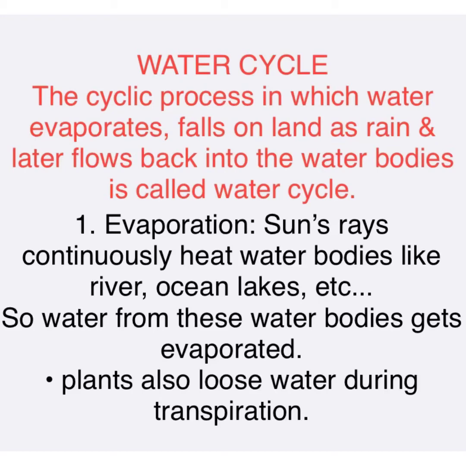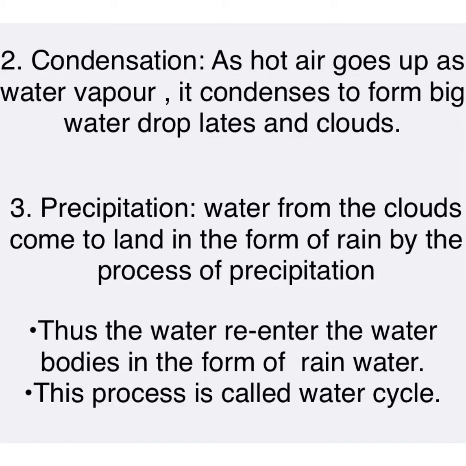The steps involved in it are: first one, evaporation. The sun's rays continuously heat the water bodies like river, ocean, lakes, etc. So water from these water bodies gets evaporated and reaches the atmosphere. Plants also lose some water by the process of transpiration. So this way the water from the water bodies reaches the atmosphere. The next process which will take place is condensation. As hot air goes up as water vapor, it condenses to form big water droplets and then forms clouds. We have already seen how it takes place while studying the formation of rain.